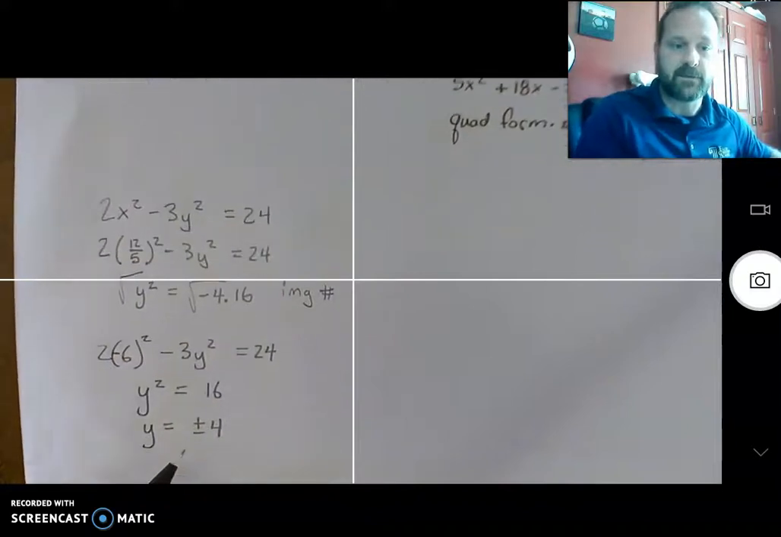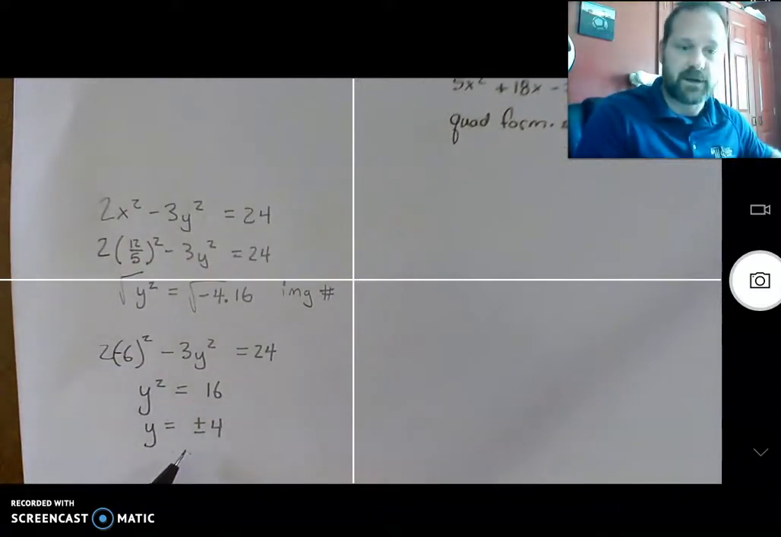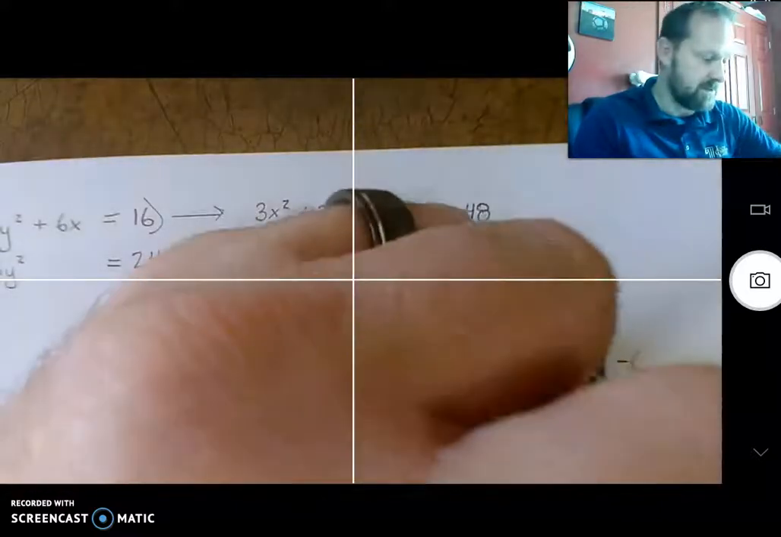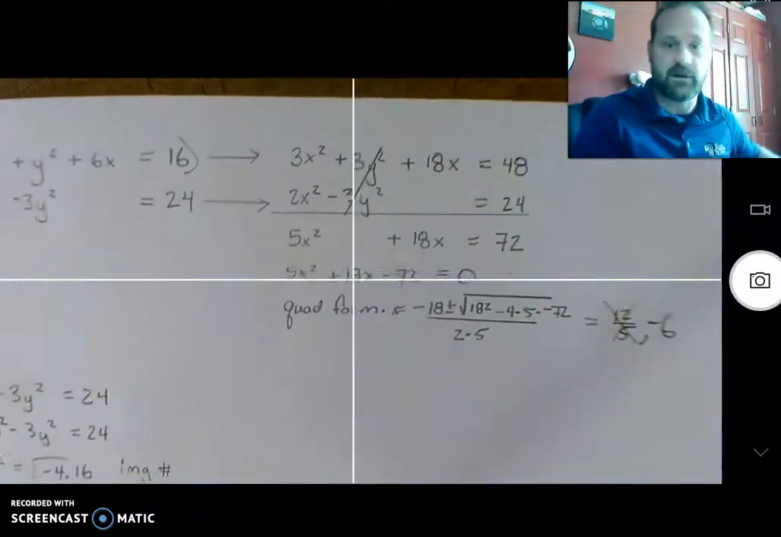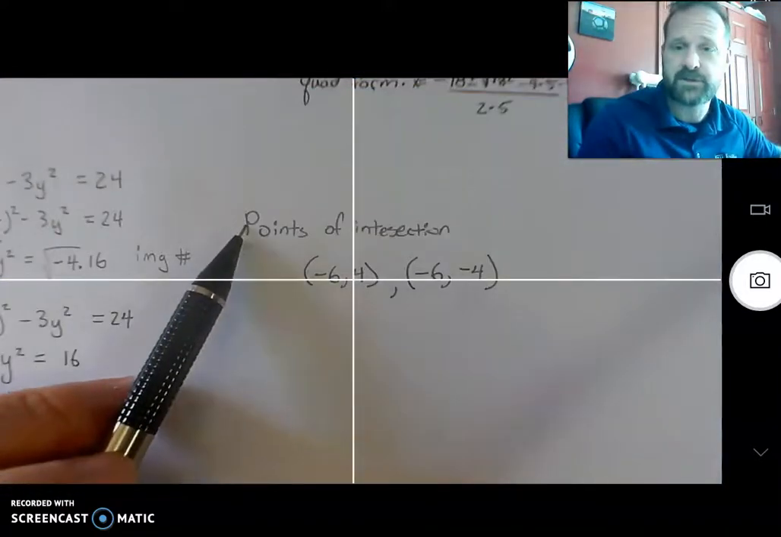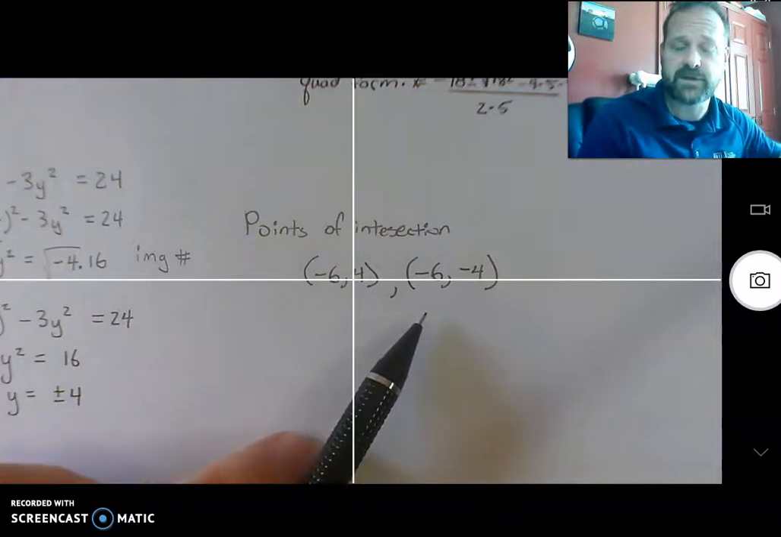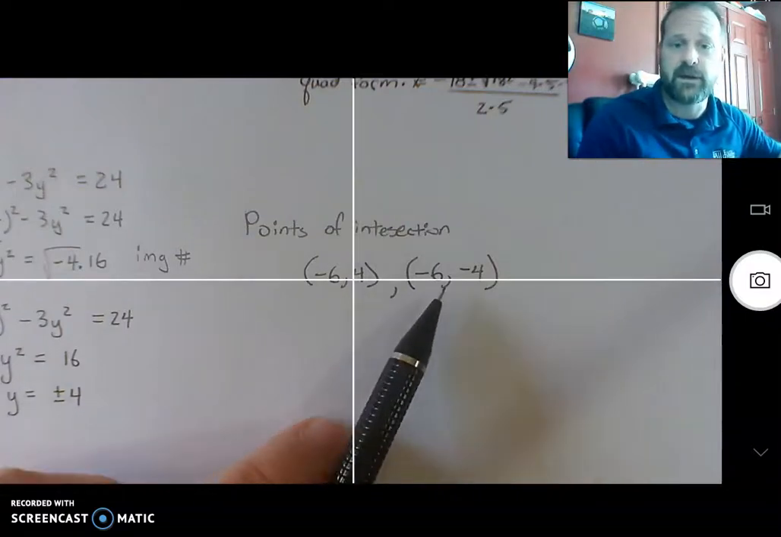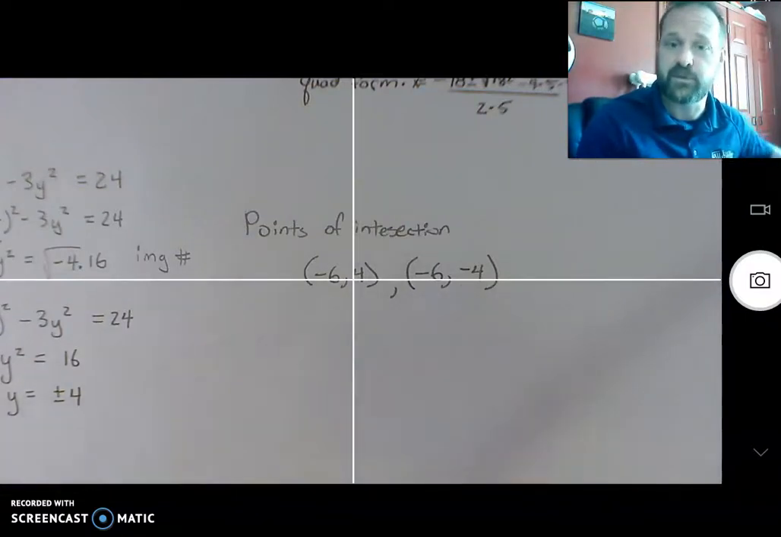Okay. This other one, plugged in -6, work that out and I get plus or minus 4. Okay. So going back here, this one's no good. All right. Okay. So my solutions, or in this case my points of intersection, are going to be -6, 4, and -6, -4. Let's prove it graphically.